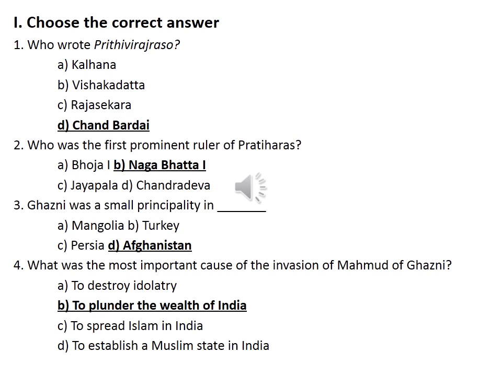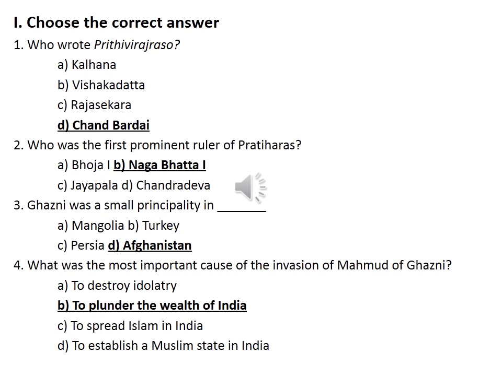Then fourth one, what was the most important cause of the invasion of Muhammad of Ghazni? So why did Muhammad of Ghazni invade India? First A. To destroy idolatry. So idolatry means statue of Hindu gods. Then B. To plunder the wealth of India. So he wanted to plunder the wealth of India. Then C. To spread Islam in India. So he wanted to spread Islam culture in India. Then D. To establish a Muslim state in India. So which one is correct?